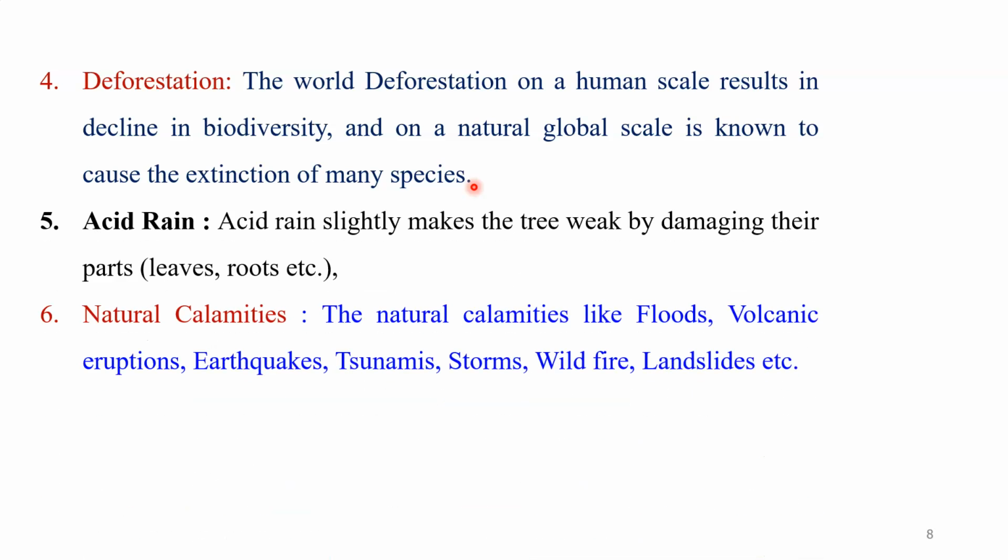Then we have another reason, that is acid rain. You know that acid rain is a form of precipitation that contains high levels of nitric and sulfuric acid. When any region, particularly an area which has good biodiversity, receives acid rain, that disturbs the whole biodiversity. The acid slowly makes the trees weak and damages their parts like leaves, roots or flowers, or anything we have in that area.